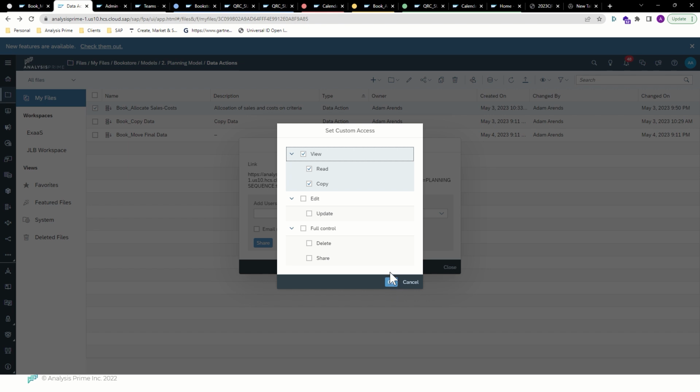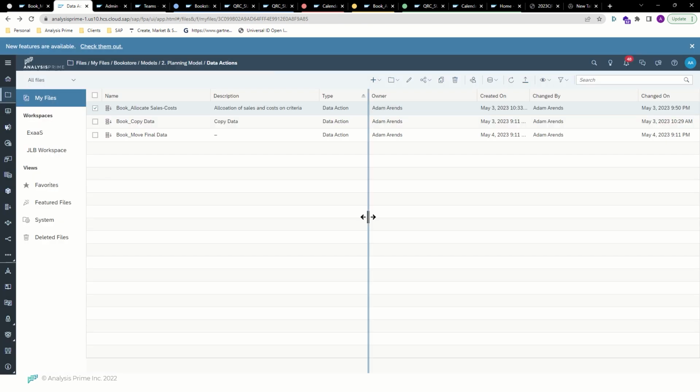And the opposite is true as well. If you provide someone with read access to a data action, but they don't have execute permissions within their role, they won't be able to run the data action. And another thing to consider is that any role that does not have access to the public folder will also not have access to any public data actions. So they will need public access in order to use and manage data actions.